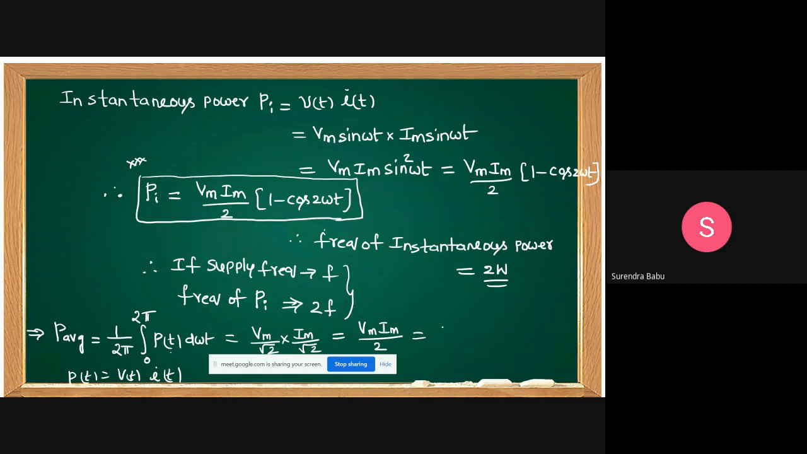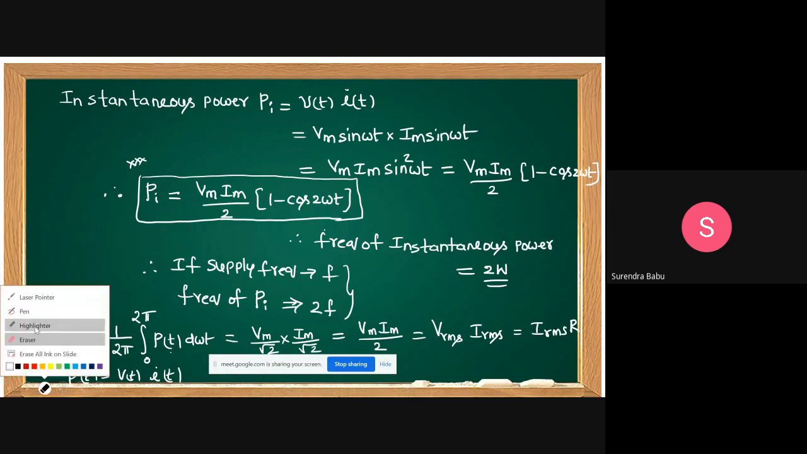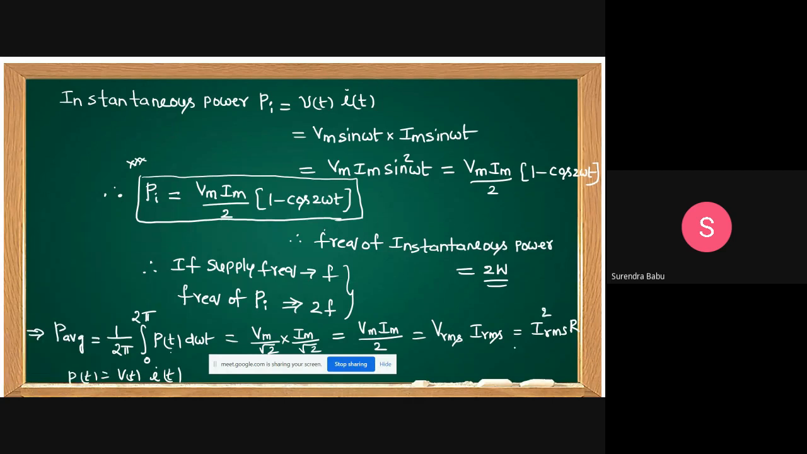Vm Im by 2 is also equal to Vrms into Irms. It is also equal to Irms square into R. You can write it in any form. It is also equal to one more form. Can anybody say? Yes, it is Irms square into R. You can also write Vrms square by R. You can write I square R for a resistive element.